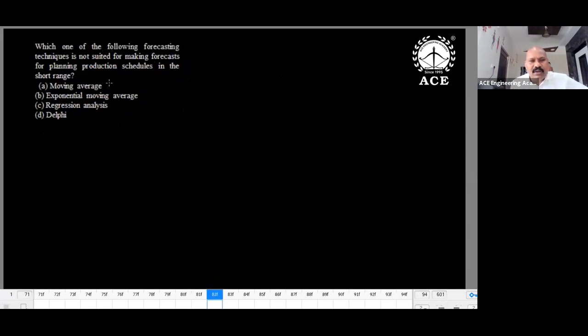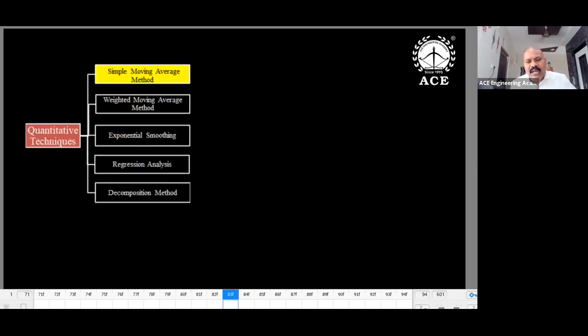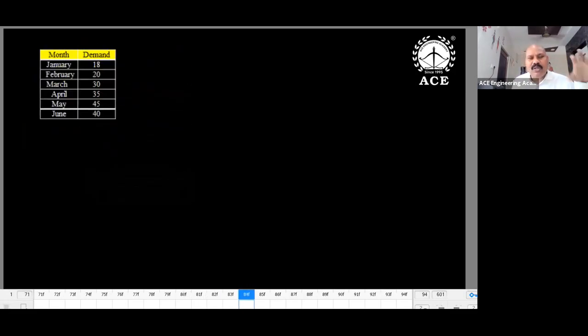Which of the following is in the short range? Short range: moving average, exponential, regression, all three are one category. The Delphi method is not actually suited. Okay, so for the simple moving average method, maybe numericals. Then how can the numericals be solved in this?